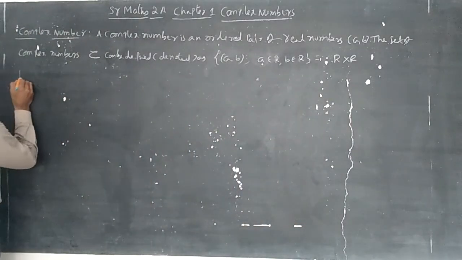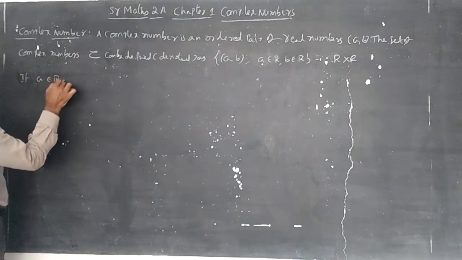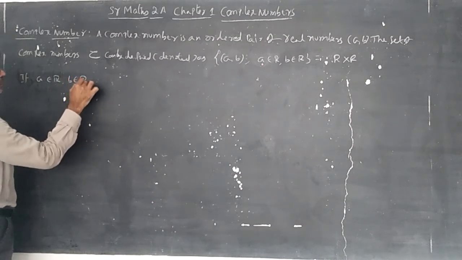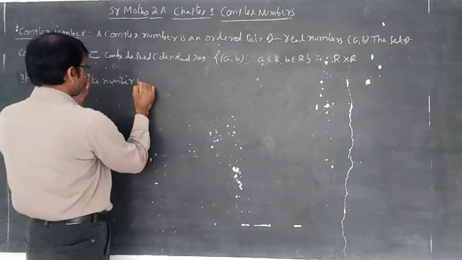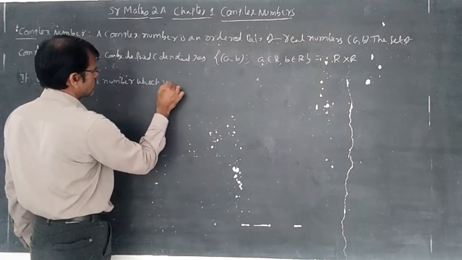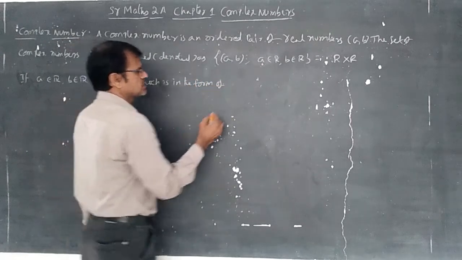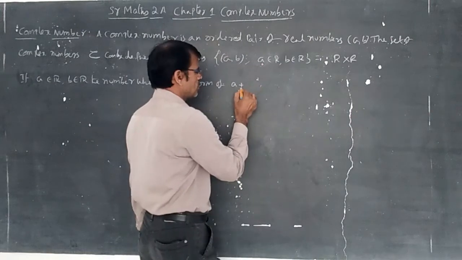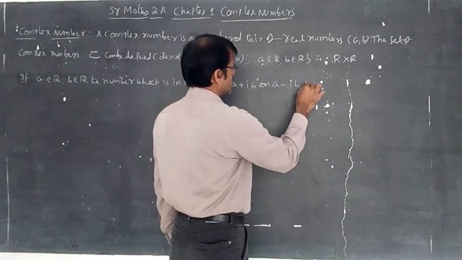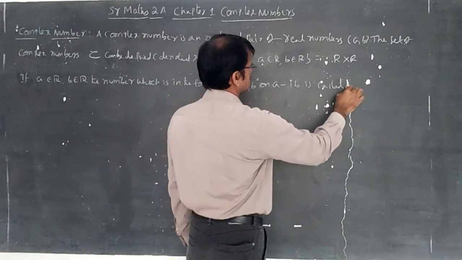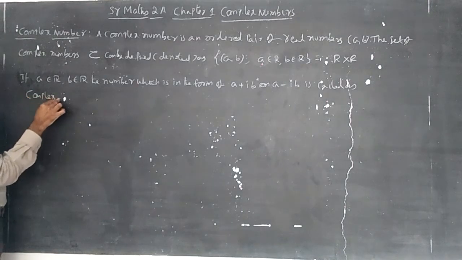Let us write the proper definition. If a belongs to R, real number, comma b belongs to R, the number which is in the form of a plus or minus ib, or a plus ib, is called a complex number.